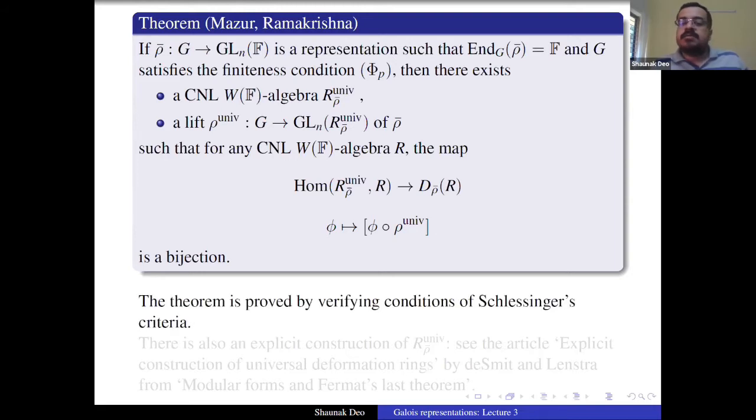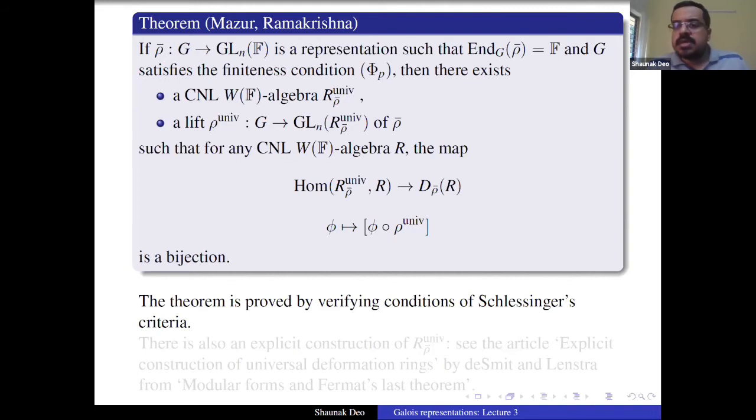We also said that the theorem is proved by verifying the conditions of Schlesinger's criteria. You can reformulate the statement of this theorem in terms of representability of some functors from the category of CNL W(F) algebras to the category of sets. For that, Schlesinger has formulated some nice criteria. There are four conditions, and you need to check those four conditions. If they are satisfied, then the functor is representable. That's how this theorem was proved by Mazur. Last time I mentioned what those four conditions were, and we also proved the first condition, very quickly.